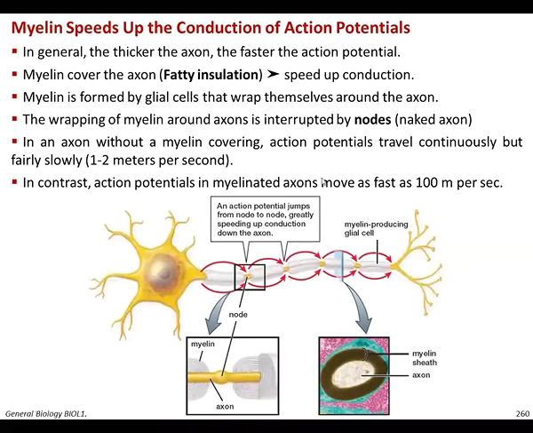In addition, since there are regions of the axon that are naked and not covered by the myelin sheath, you can see that the action potential jumps from node to node. So that greatly speeds up the conduction of the action potential until reaching the terminal of the neuron, until conveyed to the other target cell. So you can see here an enlarged region of the naked axon that is not covered by myelin.